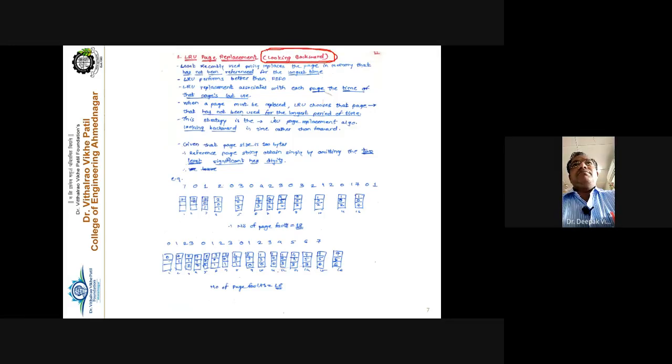The least recently used policy replaces the page in memory that has not been referred to for the longest duration of time in the past. Remember the statement. That is the page to be replaced.